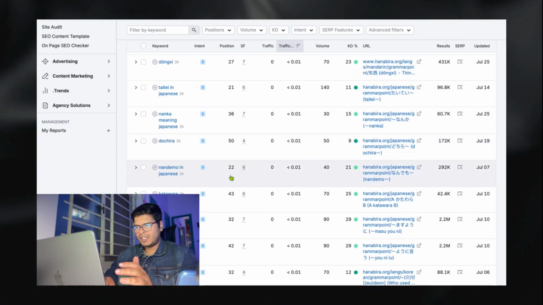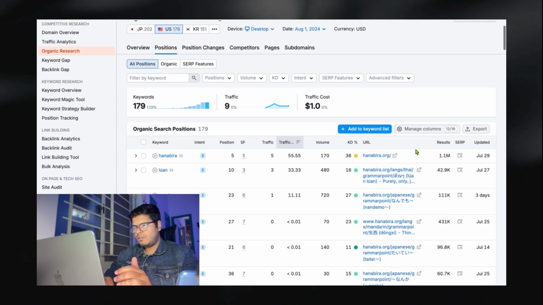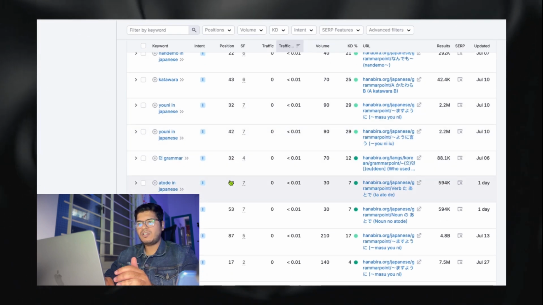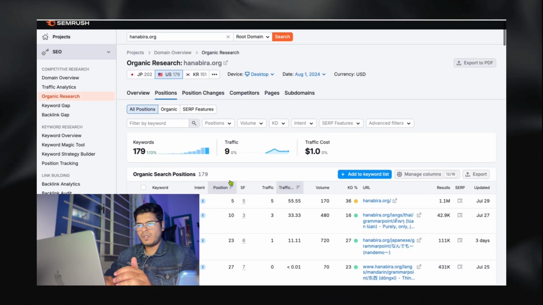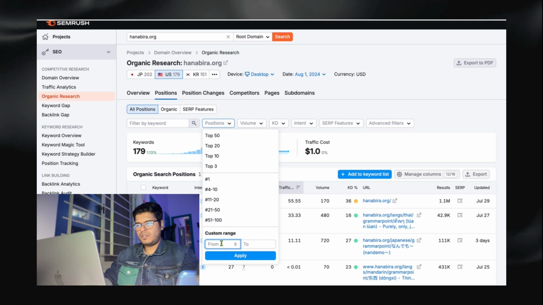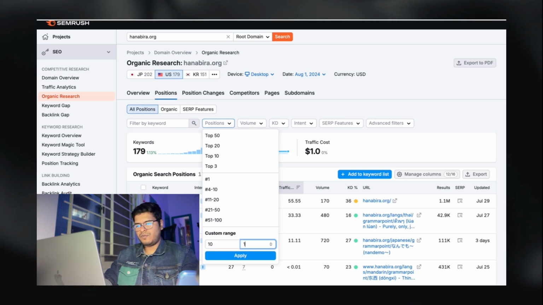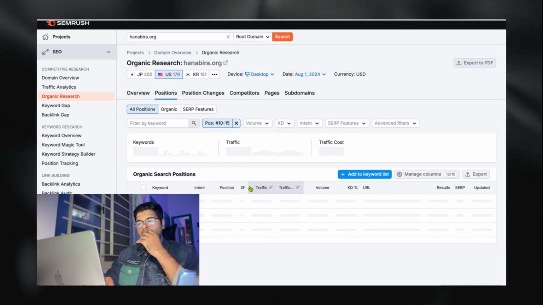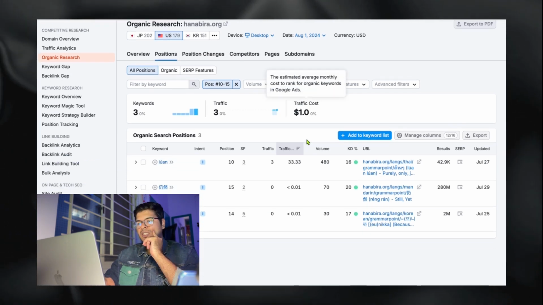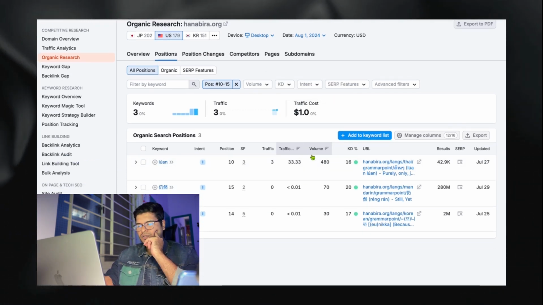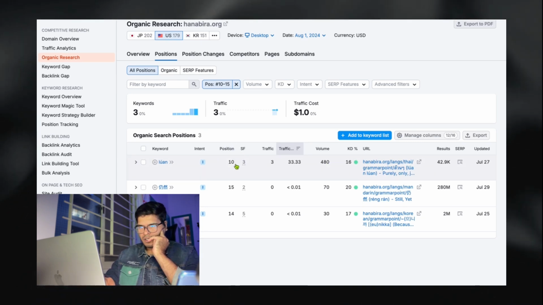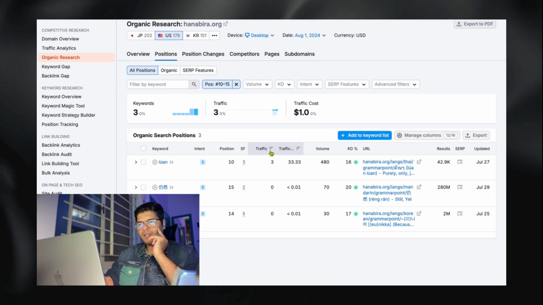Are you growing? I can see the results, and you're ranking on the position. Let's do one thing. Let's see positions 10 to 15. These keywords are the best keywords for you to work on because you can easily increase your traffic. For example, this has a volume of 480. You're ranking on position 10, which is giving you a traffic of 3.